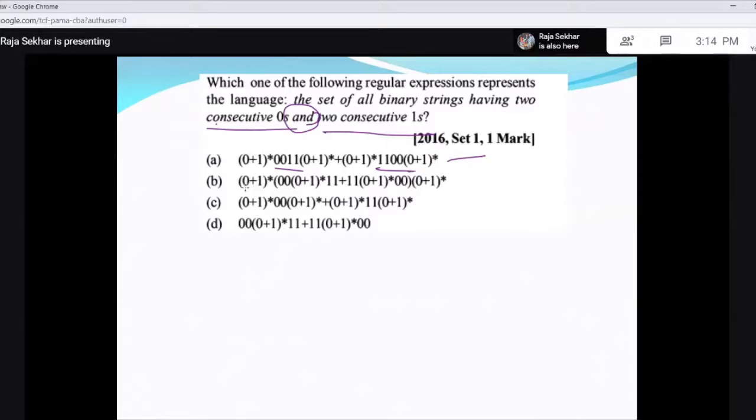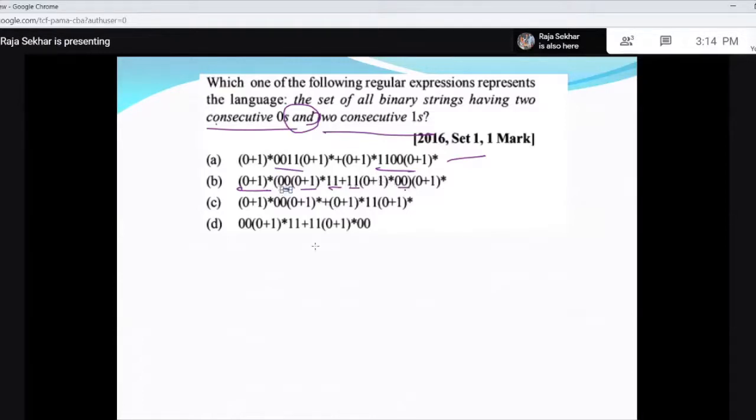Now if you look at this, any string of zeros and ones, then 0 0. So 2 consecutive zeros followed by an arbitrary number of zeros and ones, and then 1 1. So here 0 0 or 1 1 anywhere, or 1 1, 0 0 anywhere. You see 1 1 appearing before and 0 0 appearing after, and in between you can have anything.